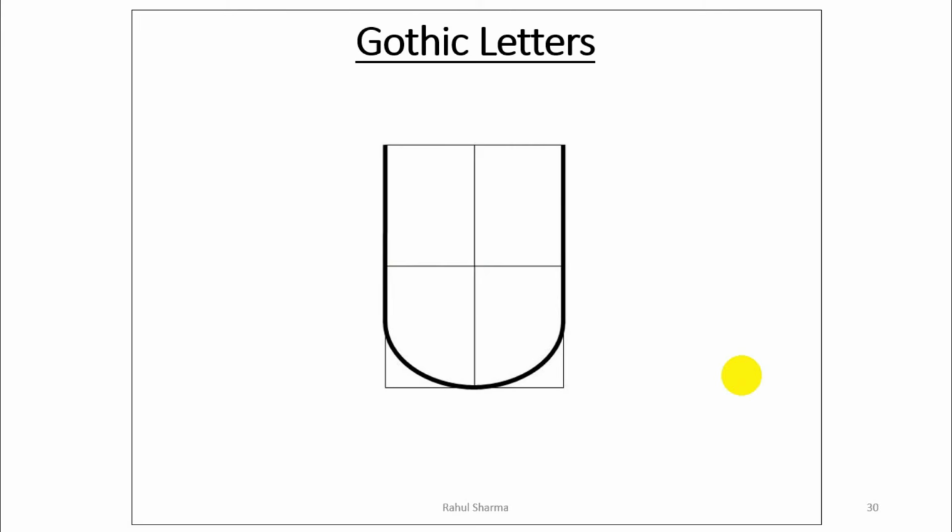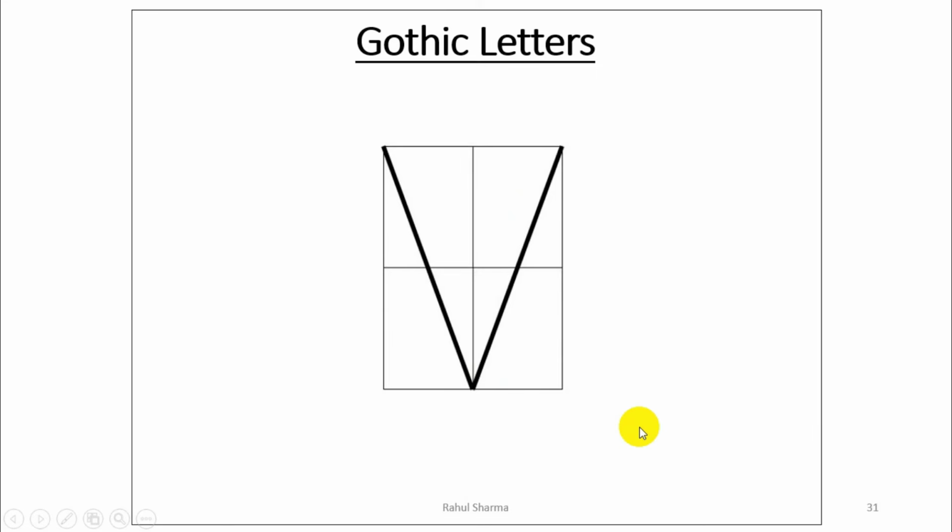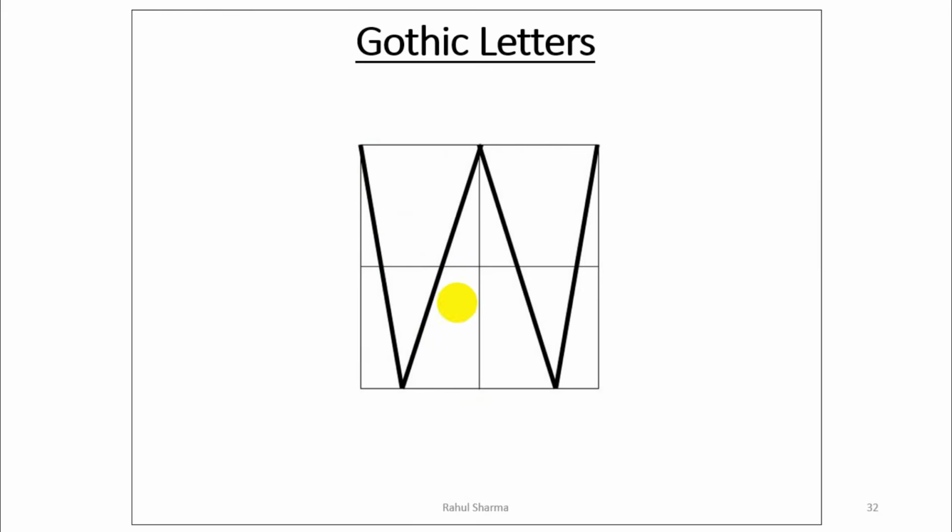This is U, starting with the straight line and then a combination of straight and curve part. The straight line has a very small area here at the base. This is V, starting from the top corners and joining at the mid of the base. Now this is W, the biggest letter of the alphabet. It has a normal ratio of 7:8, and all the lines are inclined.